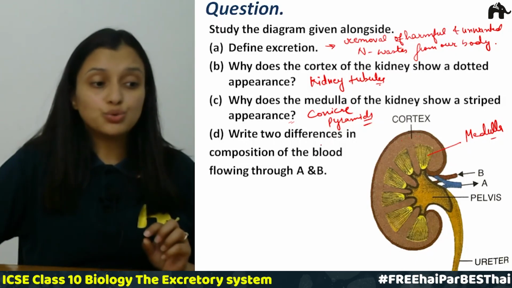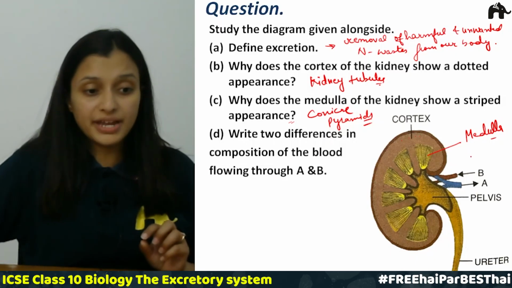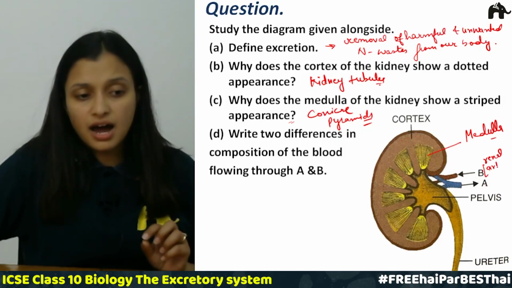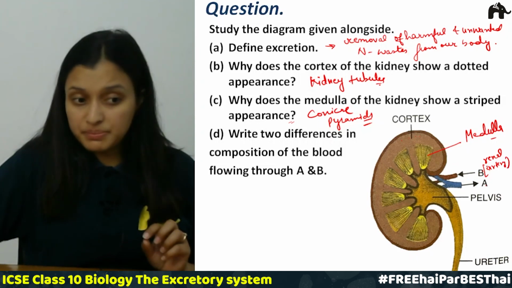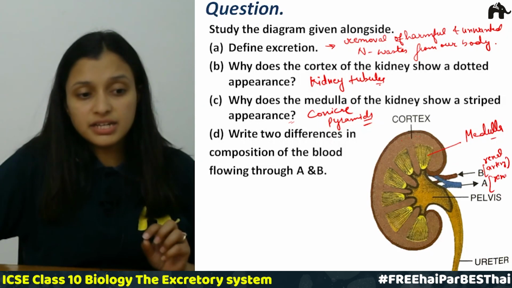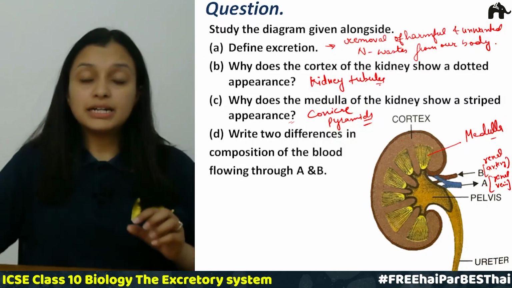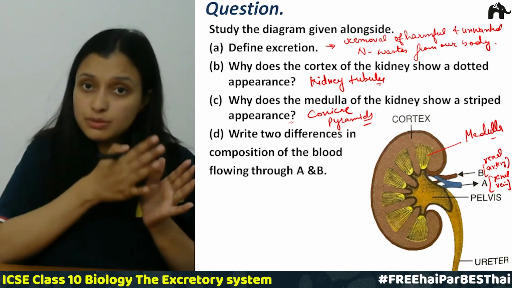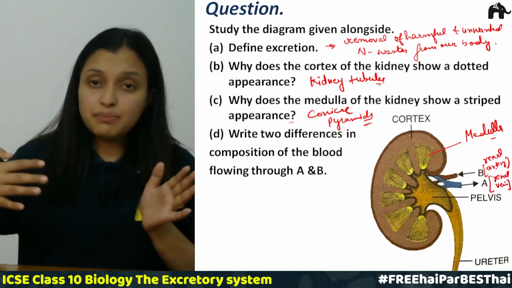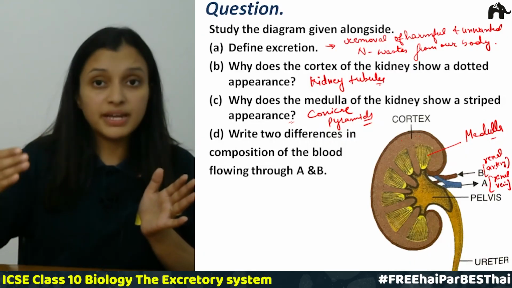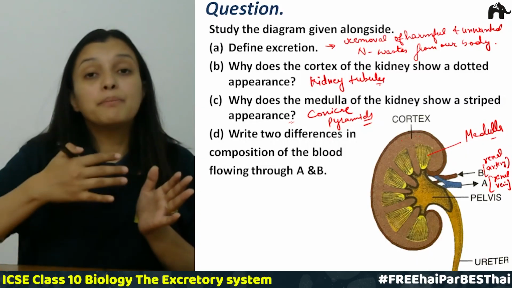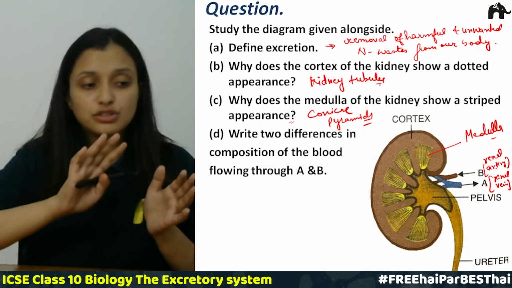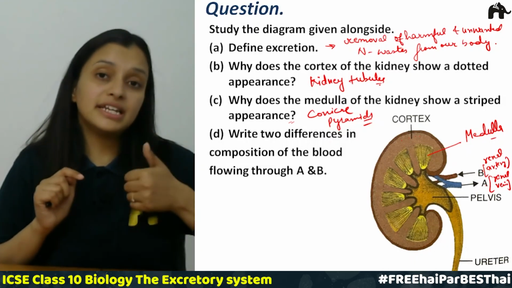The next one is, write two differences in composition of blood flowing through A and B. So this is B, this is A. So B is basically the renal artery and A is the renal vein, right? The renal artery brings the oxygenated blood along with a lot of waste into the kidney. Now this blood is filtered out and it is sent back through the renal vein. So this renal vein contains deoxygenated blood but does not contain any waste or urea in it, right? So this is the difference between the composition of blood in A and B.